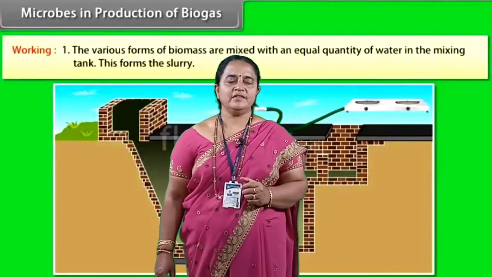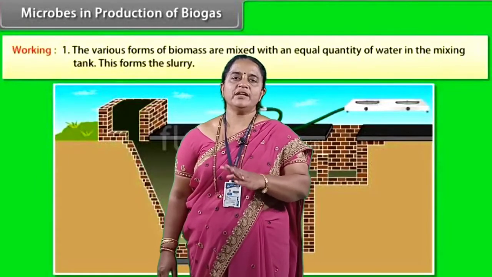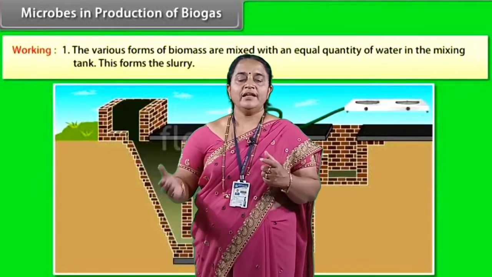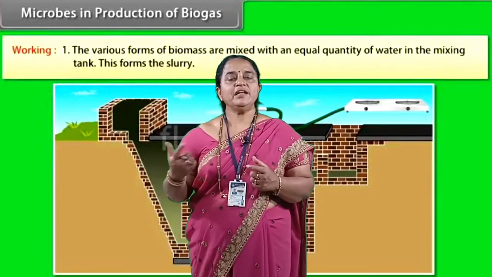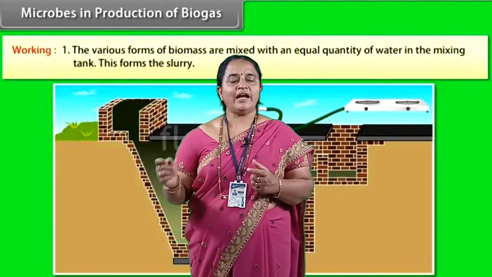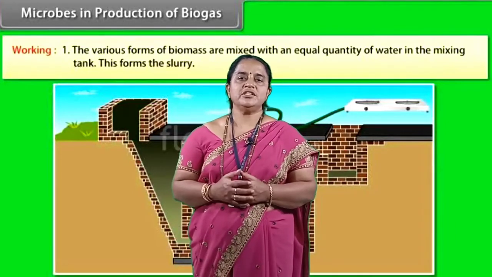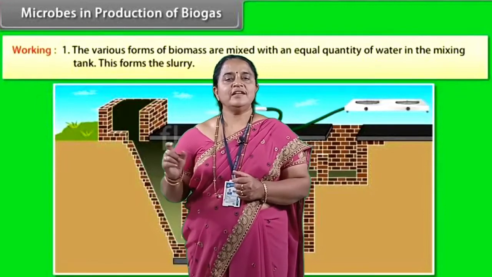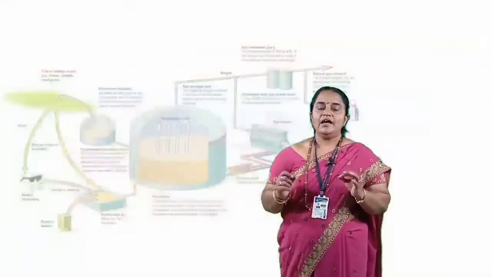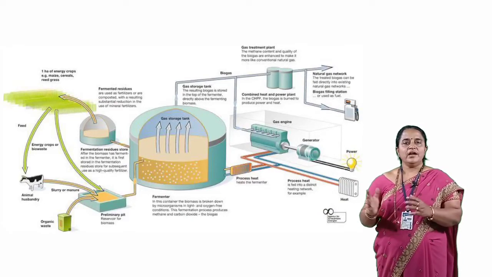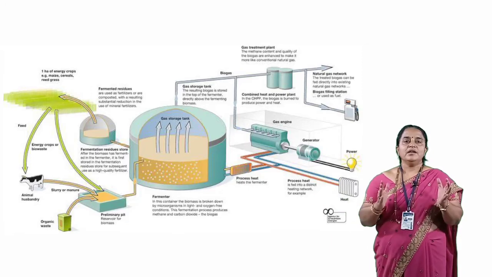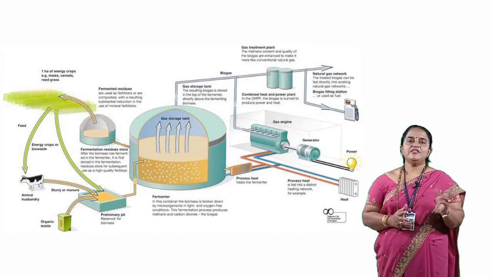Hello students, in today's session let us discuss the role of microbes in the production of biogas. Biogas is generally known as gobar gas because cow dung, agricultural waste, and even sometimes human excreta is anaerobically decomposed with the help of microbial activity, and a gaseous mixture is generated which is used as a renewable fuel. It has a lot of significance because waste is used and the best is produced. So this is one example of best out of waste.